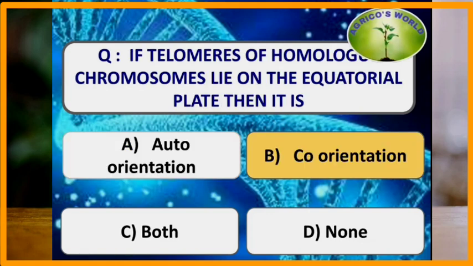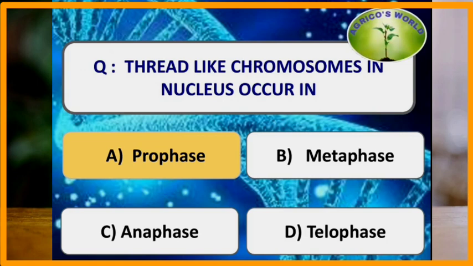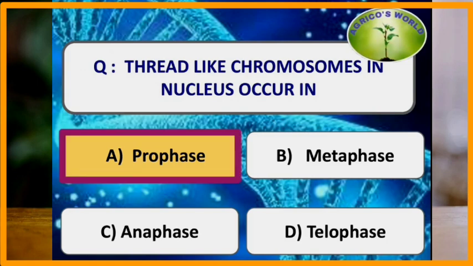If telomeres of homologous chromosomes lie on the equatorial plate, then it is called co-orientation, and it takes place in meiosis. Whereas if the centromeres lie on the equatorial plate with their arms on either side, it is known as auto-orientation, and it takes place in mitosis. Thread-like chromosomes in the nucleus occur in which phase? In prophase, chromosomes appear thread-like.